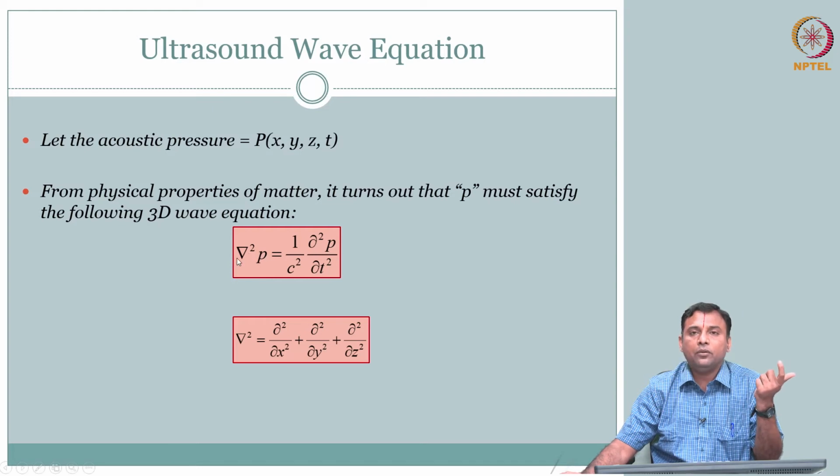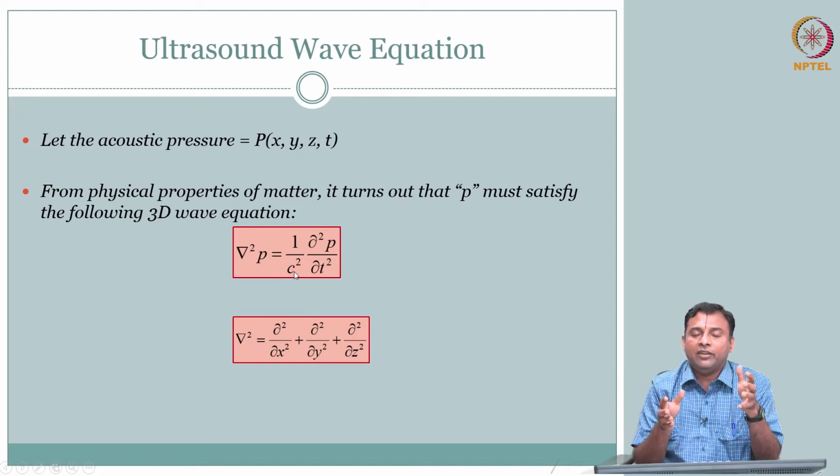So you get this wave equation that captures the change in space. Of course here we have 3 dimensions, so we put the space as x square, y square and z square, and time. So what is this? We will talk about it in a little more detail, but we talked about wave, we need a material medium for wave propagation. So this has to do something with the material medium.